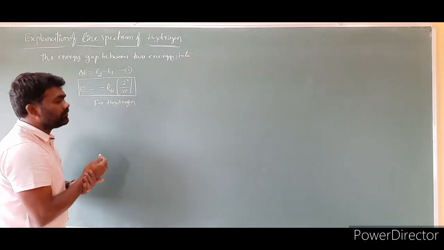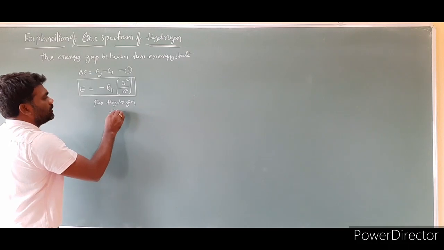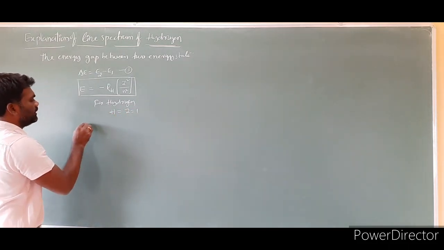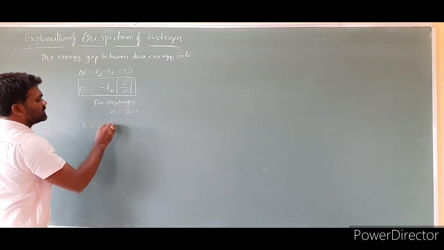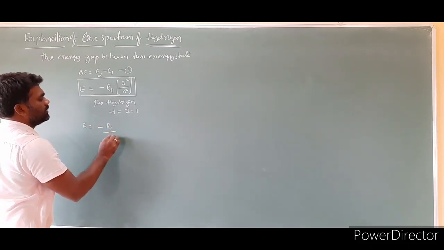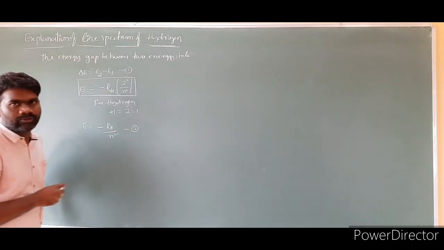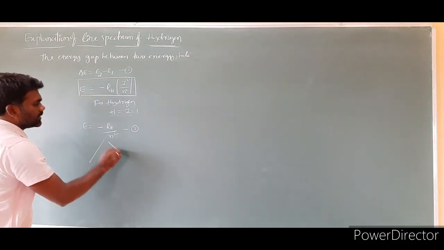For hydrogen, what we have to take is the hydrogen atomic number. Z is equal to what? 1. So modify that formula: E is equal to minus RH by n square. This we can take as equation number 2. So in two conditions we can take.